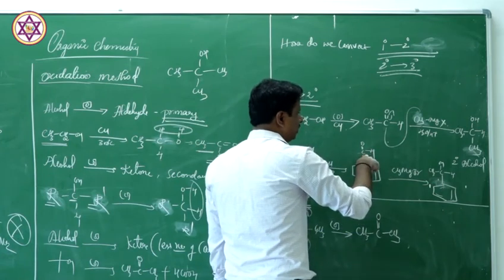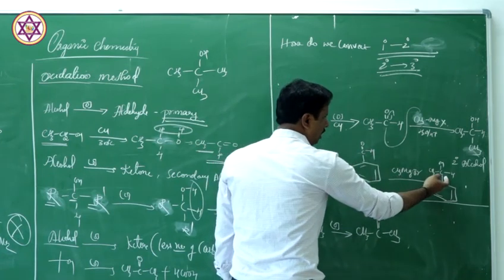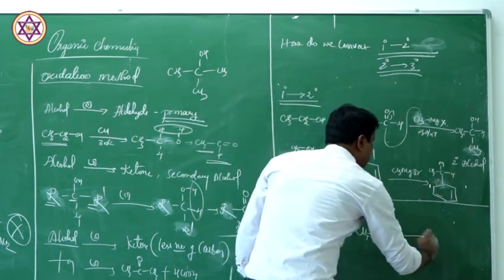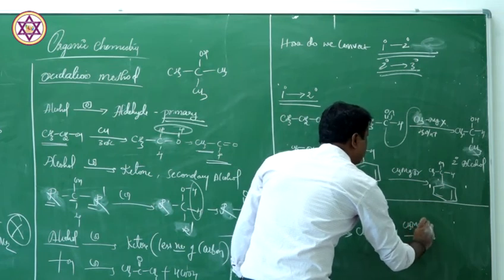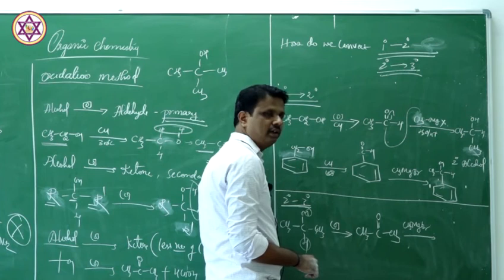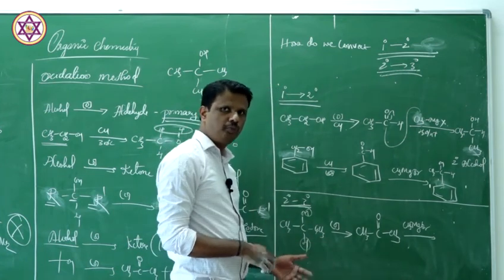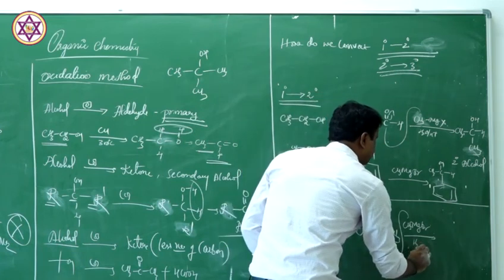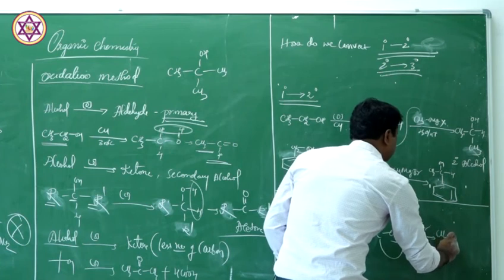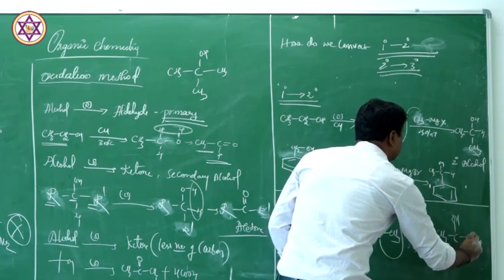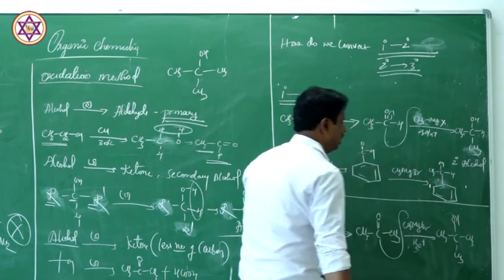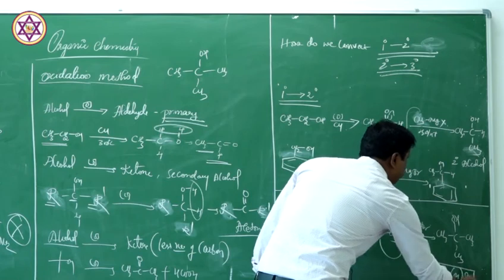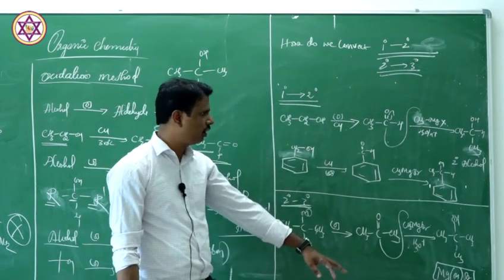Now aldehydes react with Grignard reagent to give secondary alcohols, but ketones react with Grignard reagent to form tertiary alcohols. Suppose I add CH3MgBr, methyl magnesium bromide. I am repeating once again, the R group may be any alkyl or aryl group. CH3 attacks here, followed by hydrolysis. You are going to get (CH3)3COH. The byproduct will be hydroxy magnesium bromide in both cases.